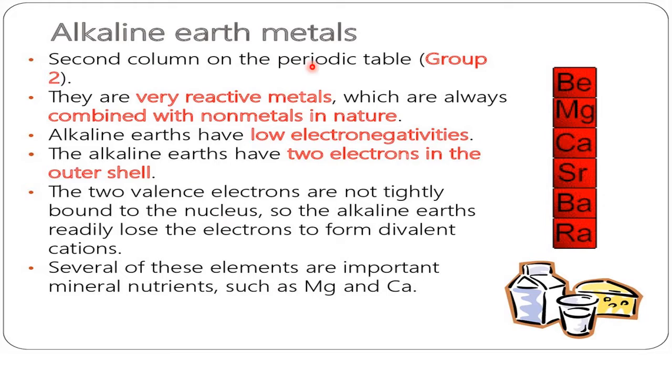They are the second column of the modern periodic table. They are very reactive metals which are always found combined with non-metals in nature. Alkaline earths have low electronegativity because they are electropositive. Alkali metals have one electron, and alkaline earths have two electrons in the outer shell. The two valence electrons are not tightly bound to the nucleus, so the alkaline earths rapidly lose the electrons to form divalent cations. Just as alkali metals lose one electron, alkaline earth metals lose two electrons, which are loosely bound due to the second largest atomic size. Therefore they too are the best electron donors.